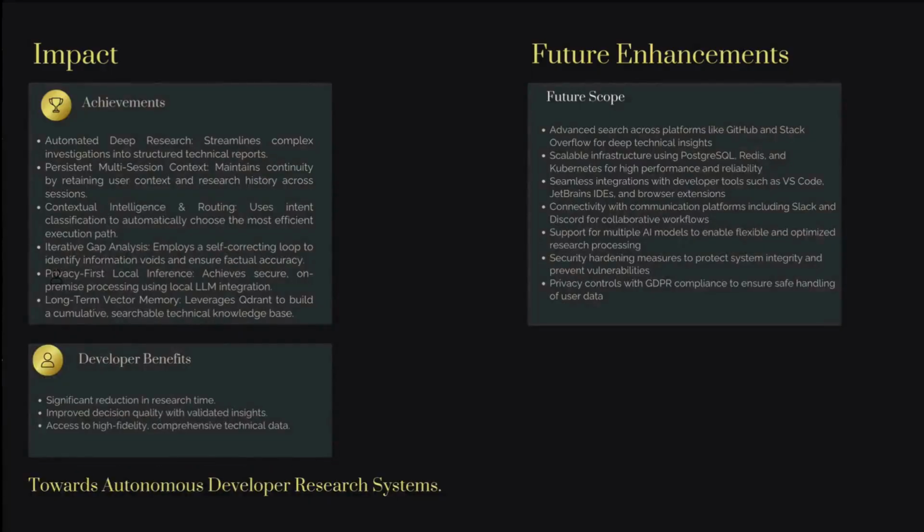So what was the achievement of our agent? It can perform automated deep research, which basically converts a complex investigation into a structured technical report, and it also has persistent multi-session context. It can maintain continuity by retaining user context and research history across multiple sessions. Contextual intelligence uses intent classification to automatically choose the most efficient execution path, and iterative gap analysis employs a self-correcting loop to identify information voids and ensure factual accuracy.